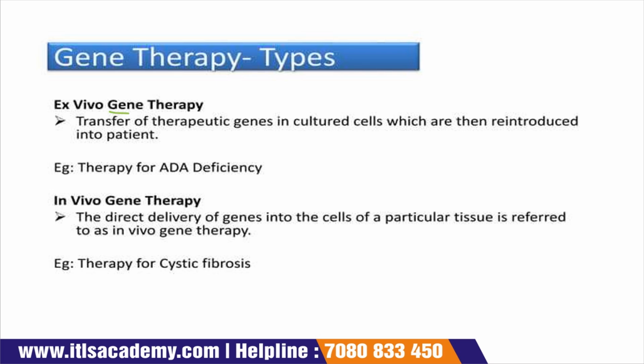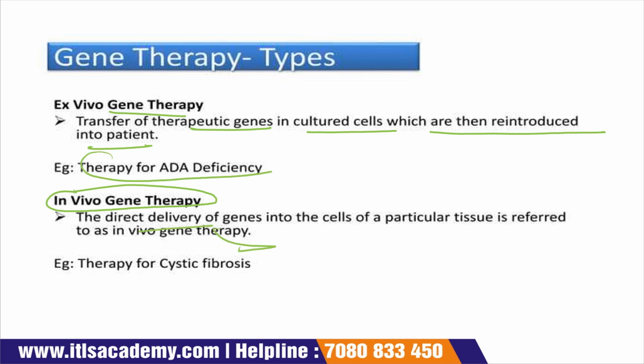Some types of this gene therapy: the first is ex vivo gene therapy and the second is in vivo gene therapy. Ex vivo means the transfer of therapeutic genes into cultured cells, which are then reintroduced into a patient. First, these therapeutic genes are transferred into cultured cells and then transferred to the patient. This type is called ex vivo gene therapy. An example is therapy for ADA deficiency.